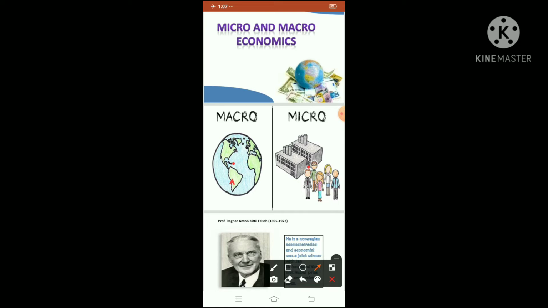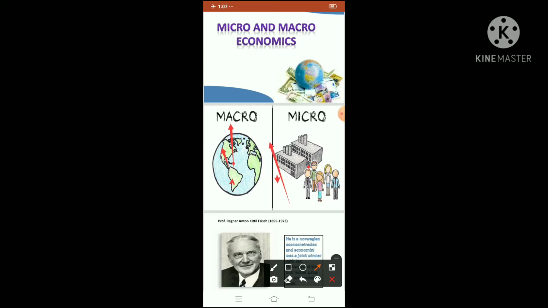Aggregate means what? In lump sum method. So micro always studies small things in an individual way, like household expenses and an individual person's behavior. Microeconomics will study that, and macro will study things in the aggregate.